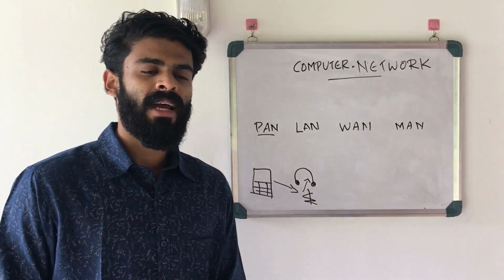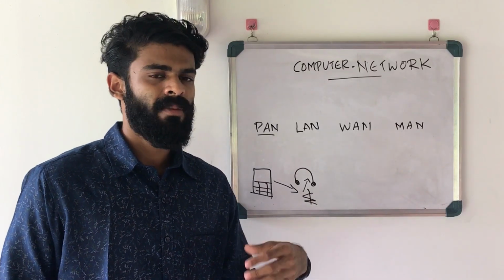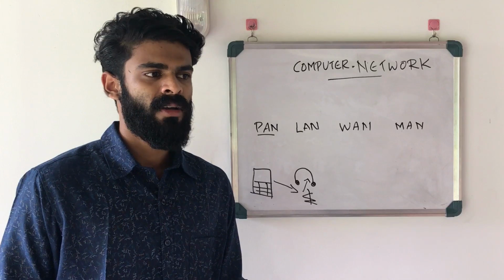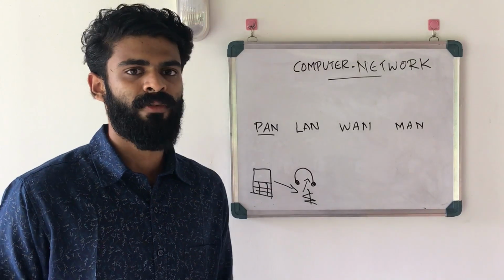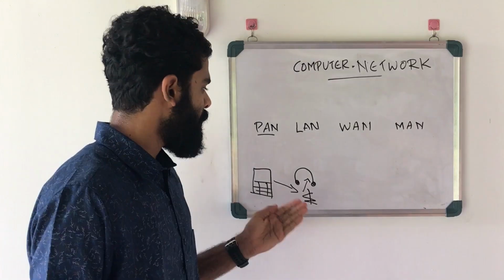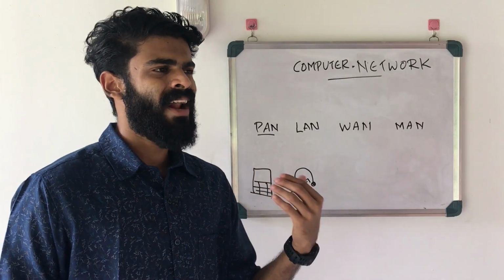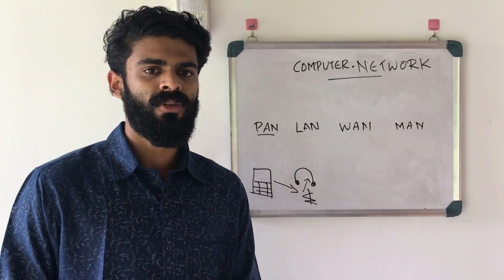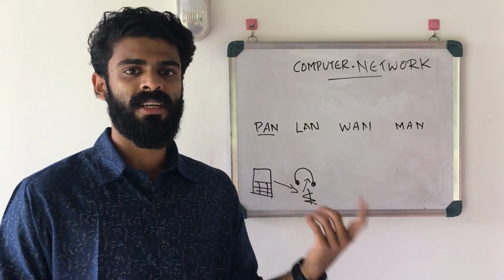The advantage of a personal area network is that you can connect a variety of devices, preferably your personal devices, limited to a distance of 10 meters. So you don't have to go for technologies like LAN or WAN in case you just need to use your headphone or your computer mouse. This is very efficient when you have to manage small distance communications. Another major disadvantage of PAN is that sometimes the connection gets interference from other connections, so a PAN can create such variations or disturbance in other networks.